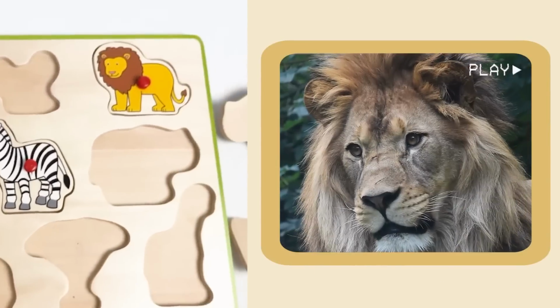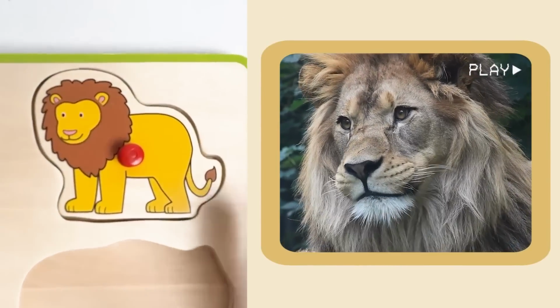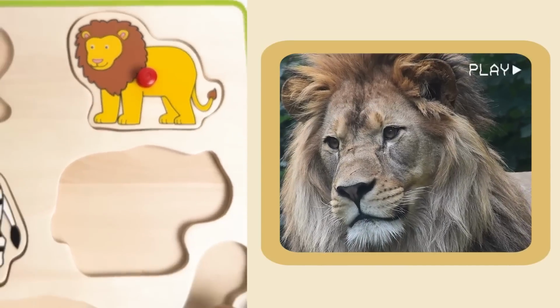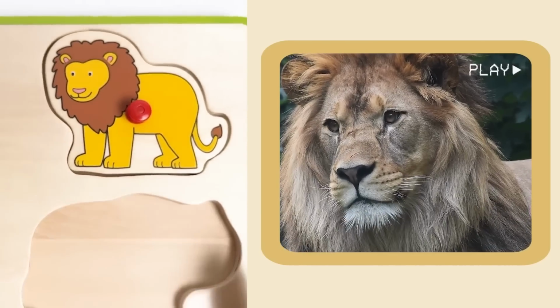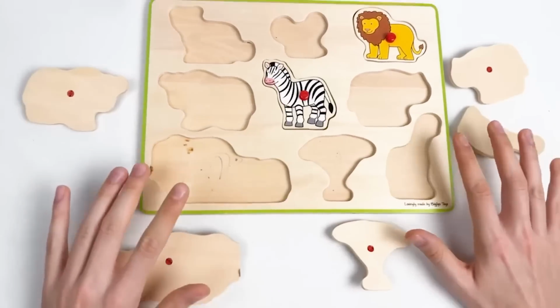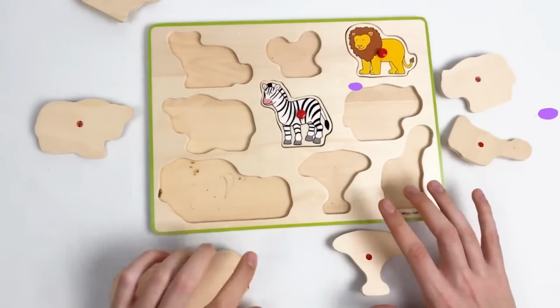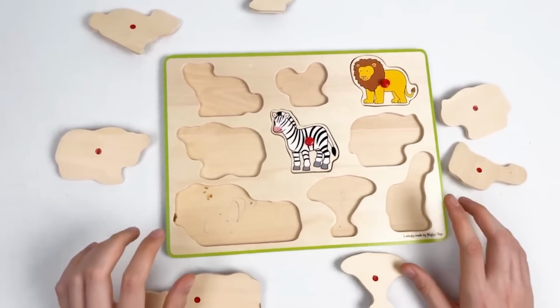And there is the small fact about the lion. Lions are called the kings of the jungle, but they live in the savanna. They have loud roars. Great. Let's continue with the next wild animal. And let's try to find the leopard.